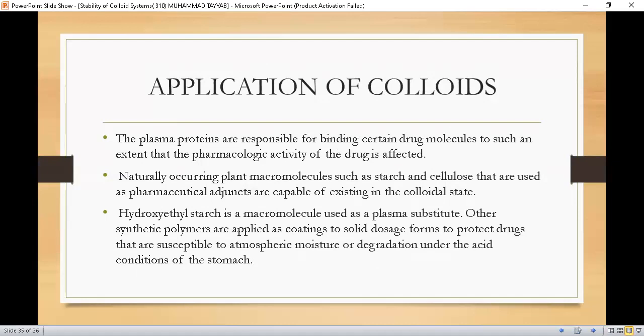Other synthetic polymers are applied as a coating to solid dosage forms to protect drugs that are susceptible to atmospheric moisture or degradation under the acidic condition of the stomach. So these are the applications of the colloidal system.